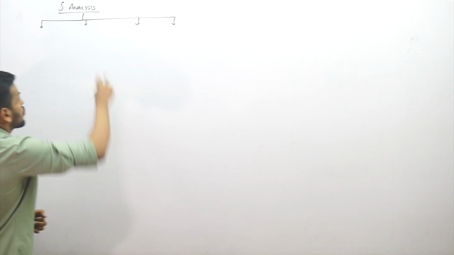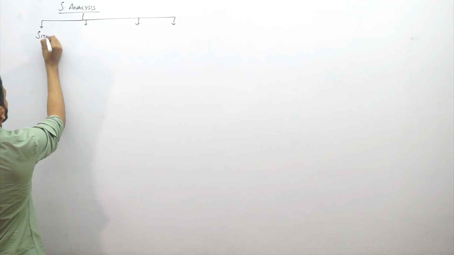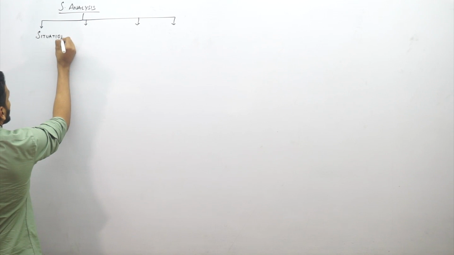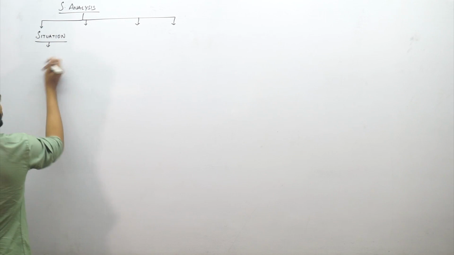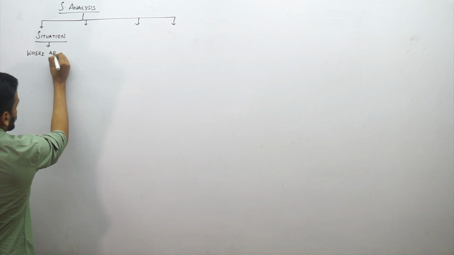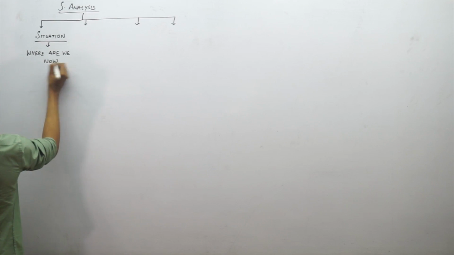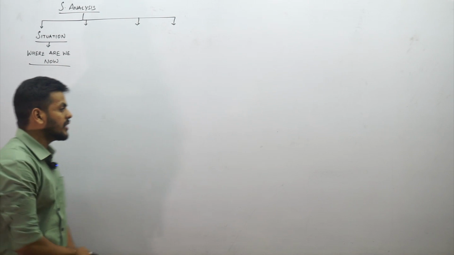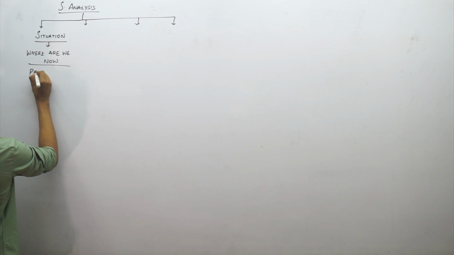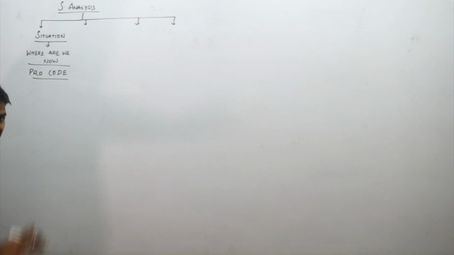So in this context, in strategic analysis, we are first dealing with something called situation analysis. Situation analysis deals with a question called, where are we now? So it is discussing the current scenario, where are we now? In answering this, guys, let me give you a shortcut to remember here. I use the shortcut called PROCODE, which is about the 5 situations that are considered in the situation analysis.